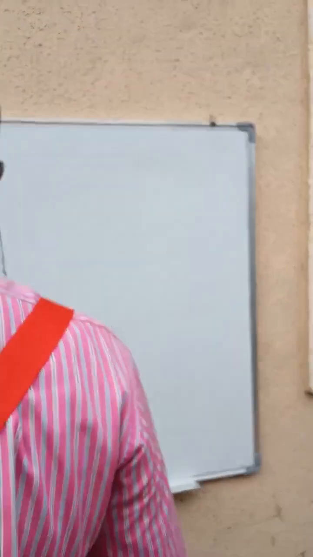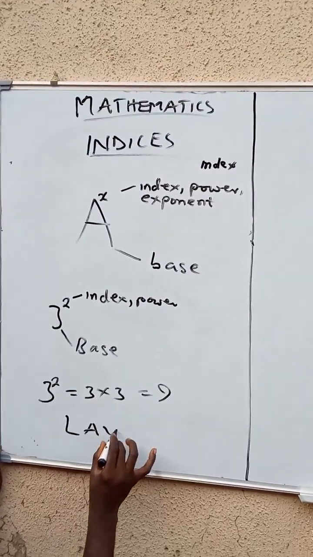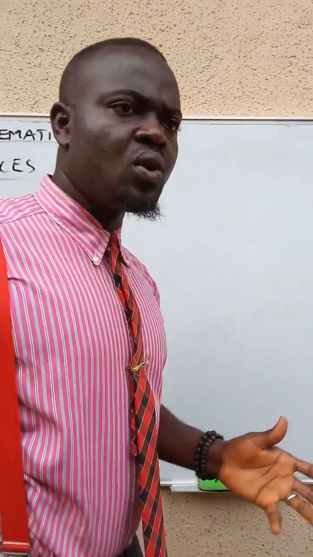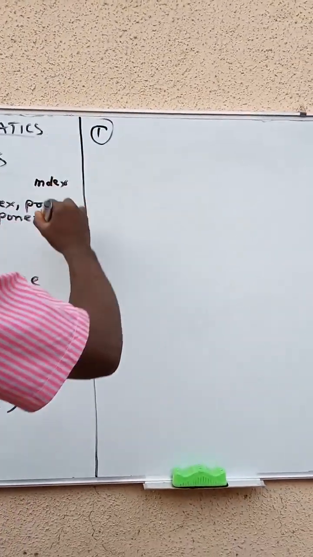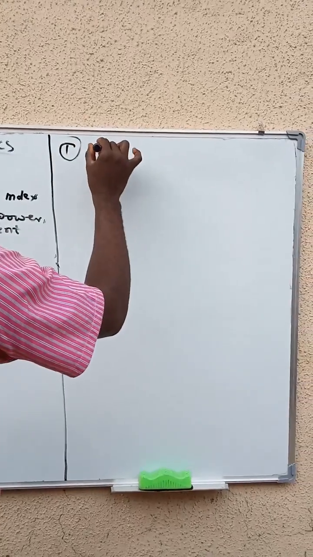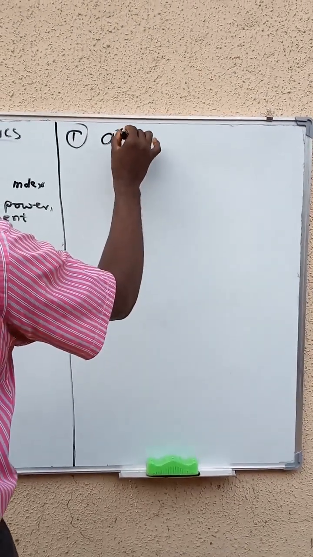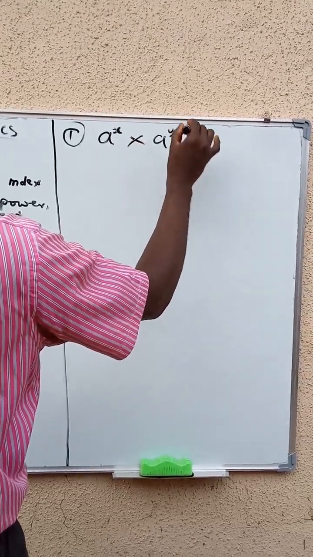So now there's what we call laws, because before we can do indices, there are laws of indices. Laws of indices. Number 1, there's what we call the multiplication law. That's when we have a raised to the power of x multiplied by a raised to the power of y.